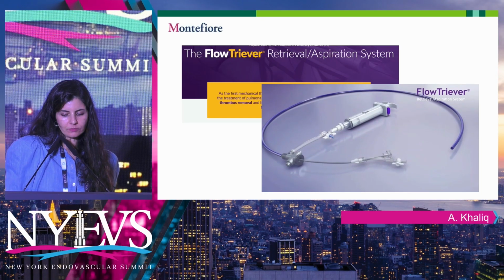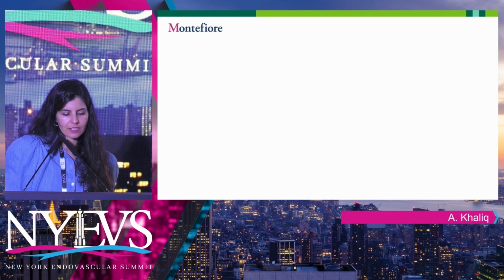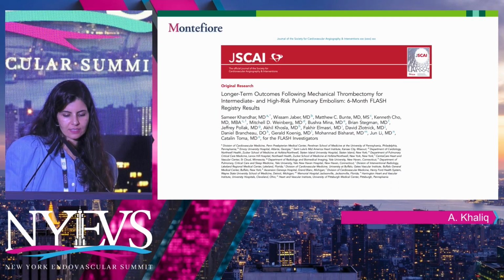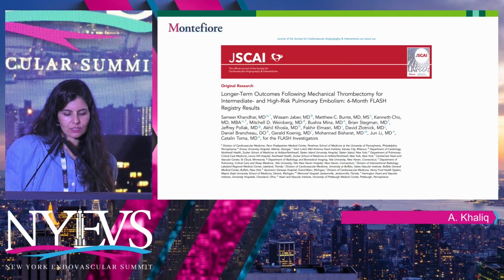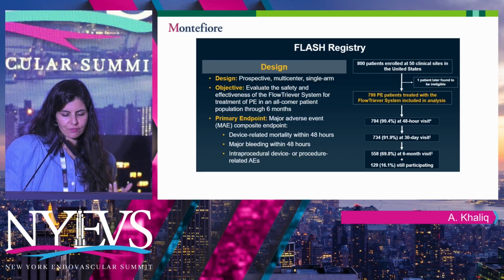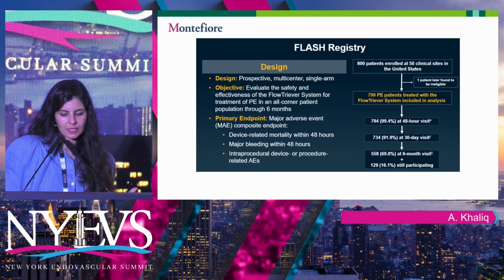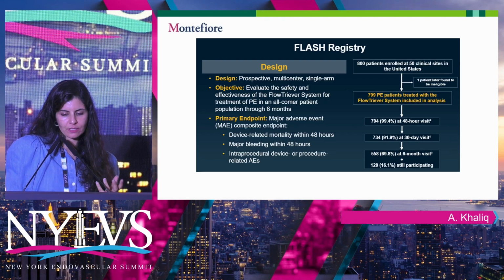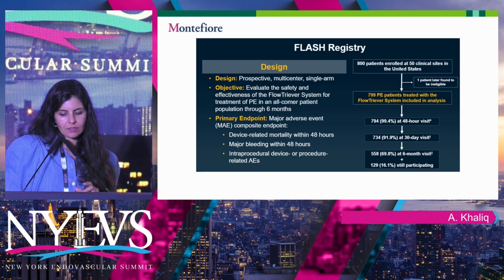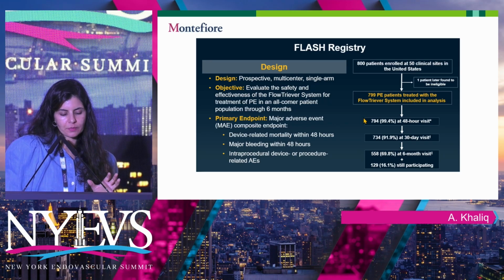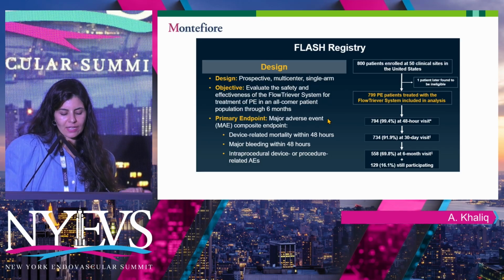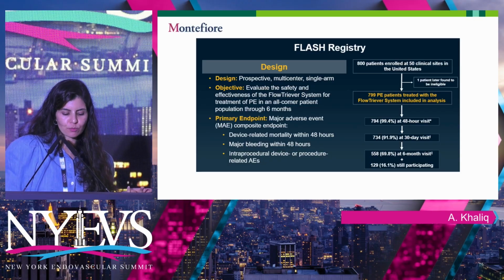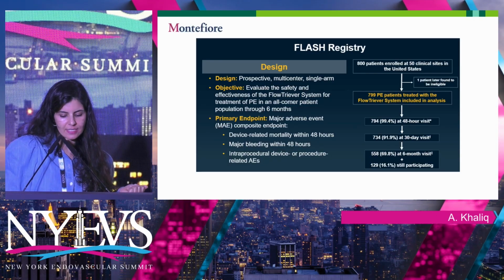And this is Inari. I would consider this the predicate device, and this is their first trial. Basically, it was a safety and efficacy trial. We were at Lenox Hill, we were a part of the trial, and 800 patients were enrolled in about 50 sites. It looked at the major adverse device-related endpoints: device-related injury or mortality, major bleeding, or intraprocedural device-related AEs.